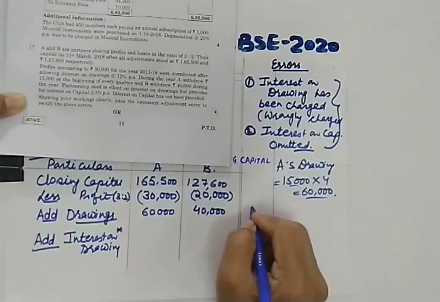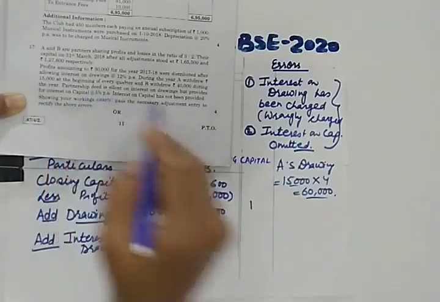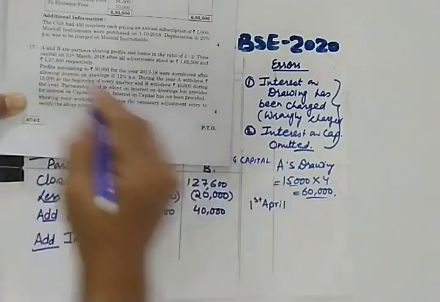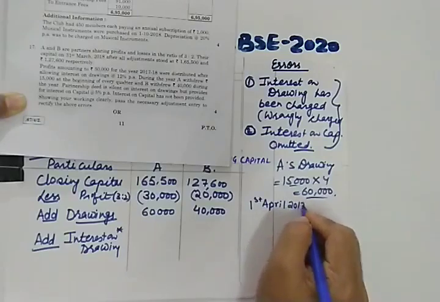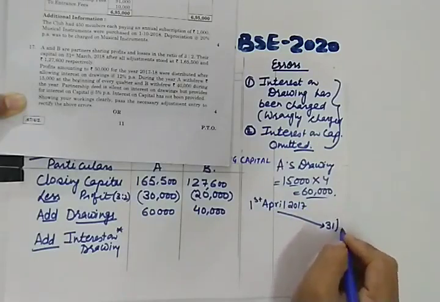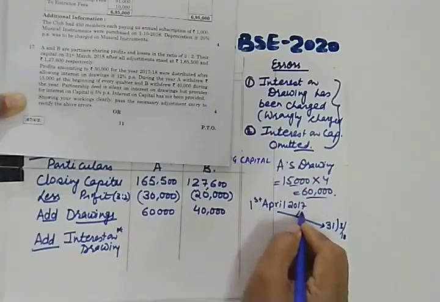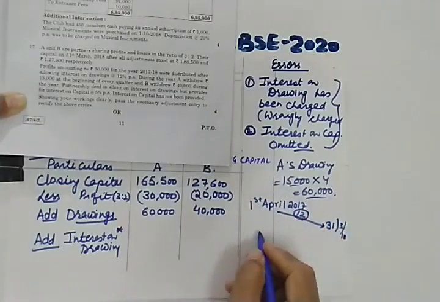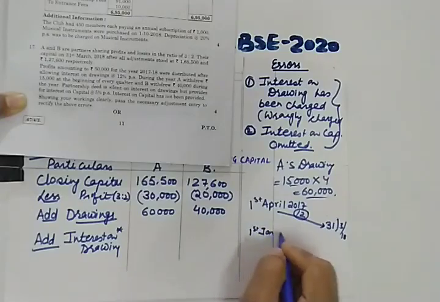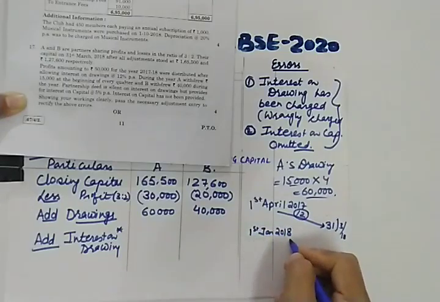So A is withdrawing. First drawing in the beginning of every quarter. The first quarter will be from 1st April. What is the date? Date is 2017 till the last day. What is the last day? 31st March 2018. So how many months? It will be 12 months. And next is last drawing. Last drawing will be on 1st January 2018. So period from this to this will be 3 months.